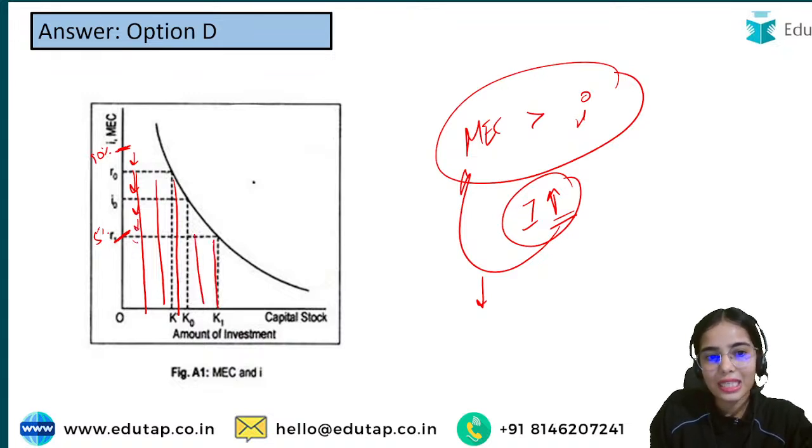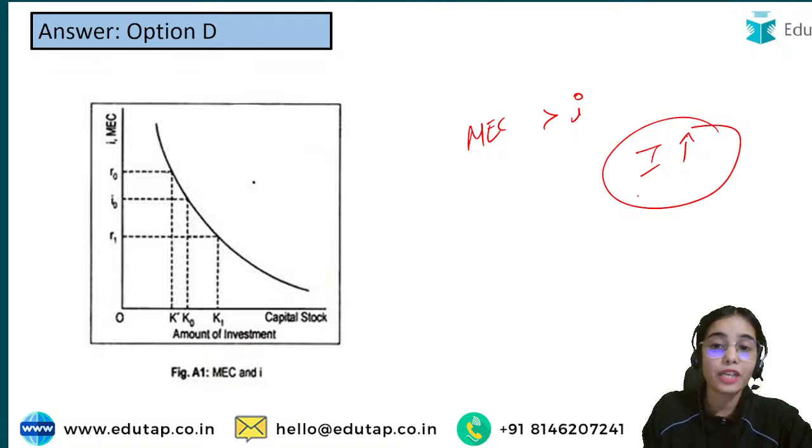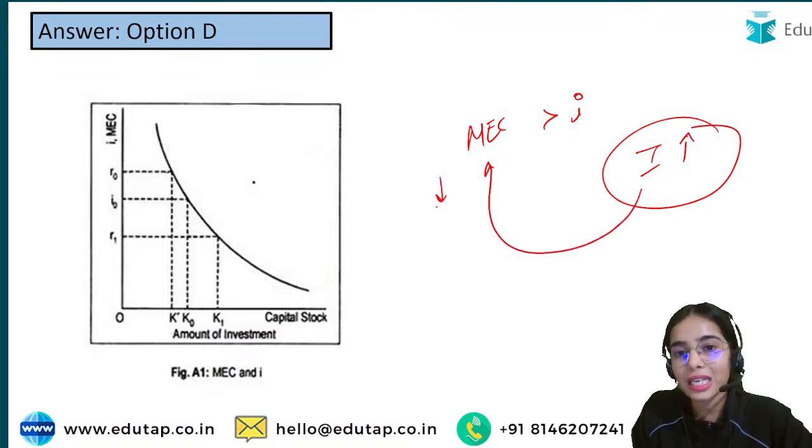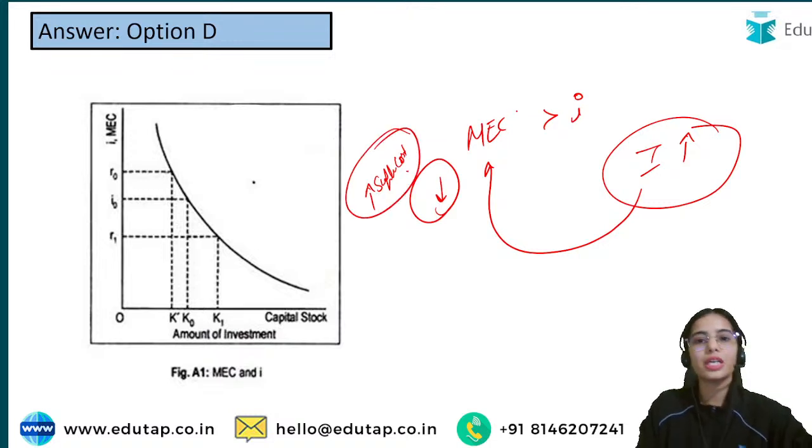Now at this level, your MEC has become equal to the rate of interest, and this is the level of investment that you are doing. So remember, if your MEC is greater than the interest rate, you will invest more. But as you invest more, your expected rate of profitability decreases because of the increase in the supply cost of the machines with higher investment.